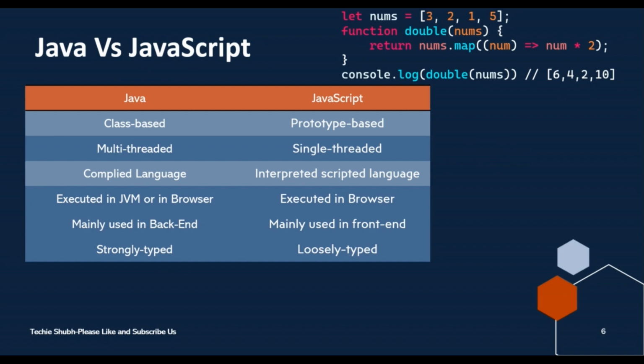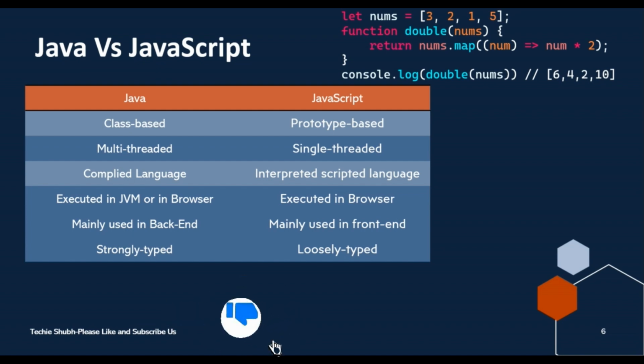And the next point is that Java is mainly used in the backend, as we have multiple frameworks of Java, like Spring, Servlet or JDBC. So we have several other frameworks related to Java. And in case of JavaScript, it is mainly used in the front end.